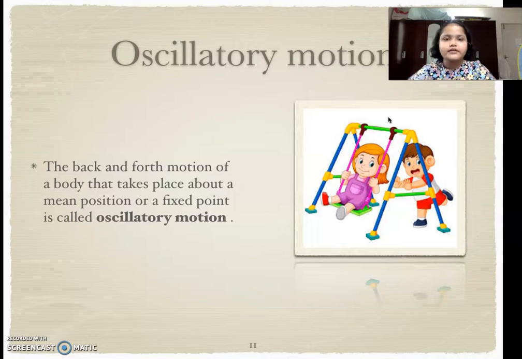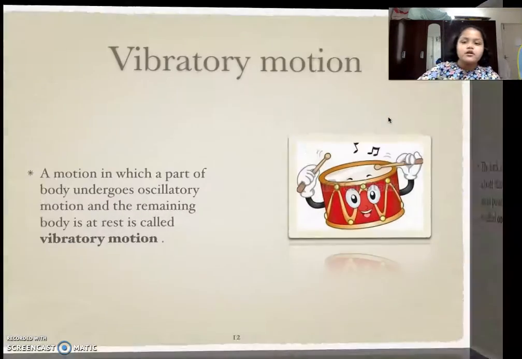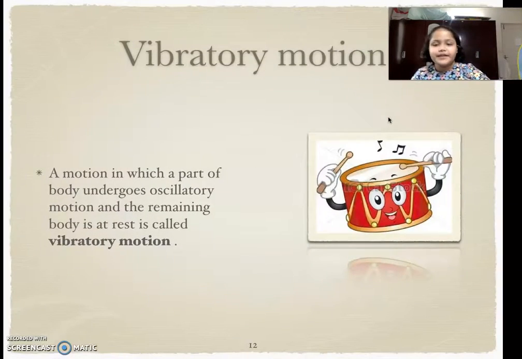So now let's get to know the definition. The back and forth motion of a body that takes place about a mean point or a fixed point is called oscillatory motion.